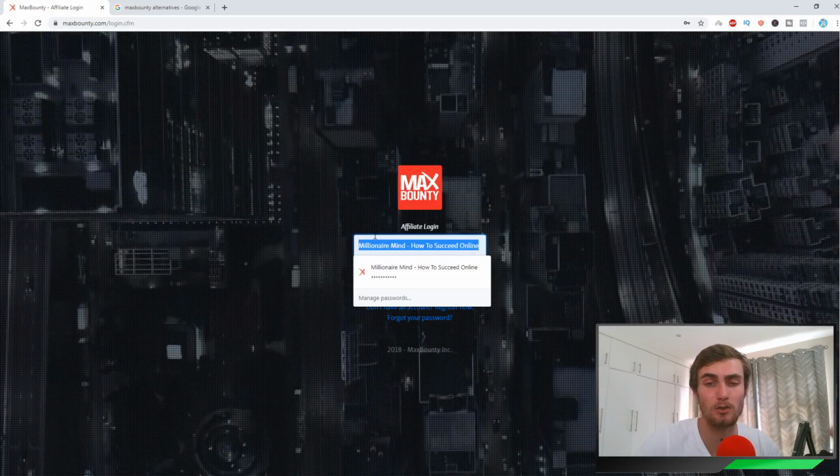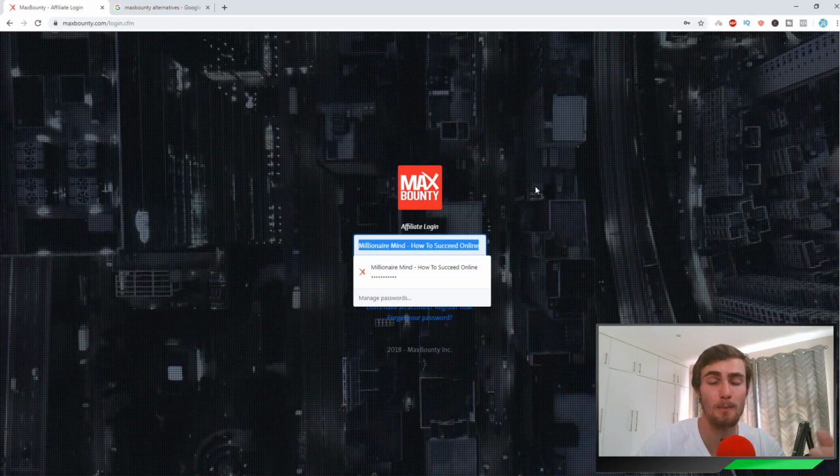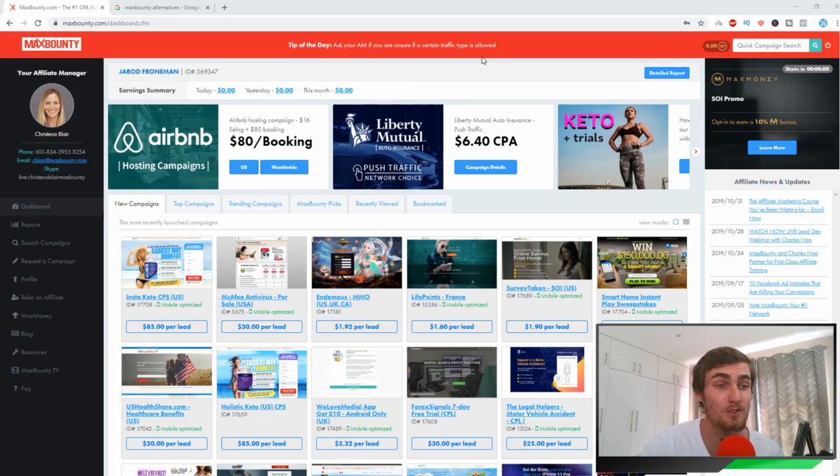Once you've created your account, come over to Max Bounty and sign in. Your dashboard is going to look like this. You've got reports, search campaigns, request a campaign. We're going to head over to search campaigns.